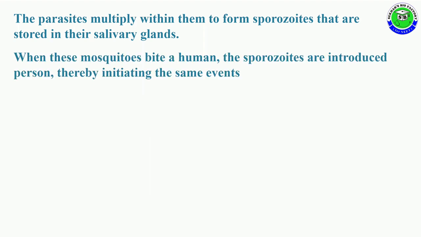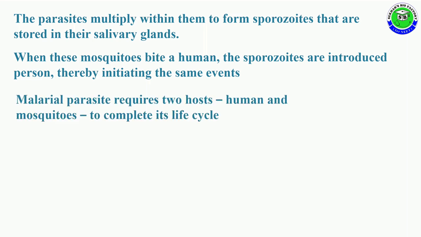When these mosquitoes bite a human, the sporozoites are again introduced into the person, thereby initiating the same events. These are the various events in the life cycle. The malaria parasite needs two host organisms, human and mosquito, to complete its life cycle. So these are the valid points for this life cycle.